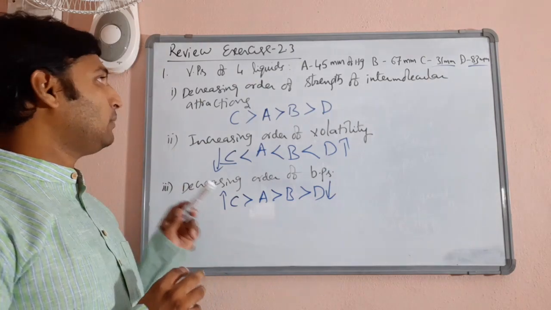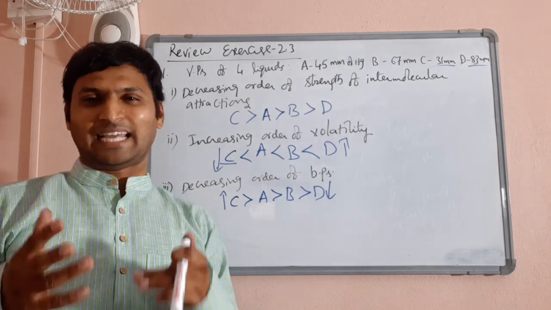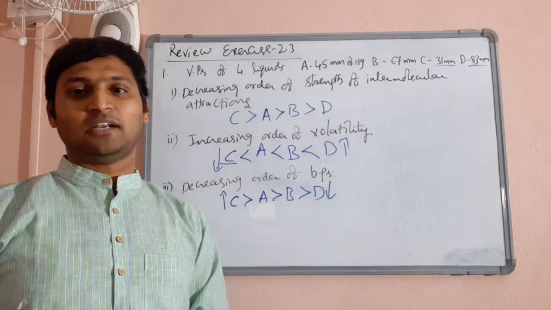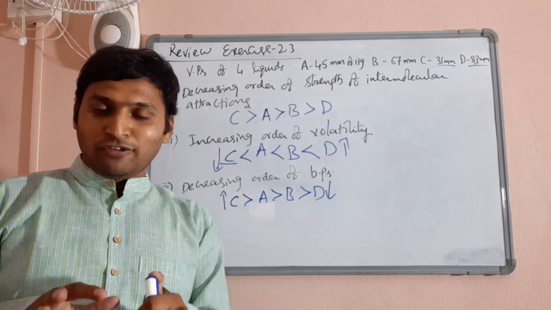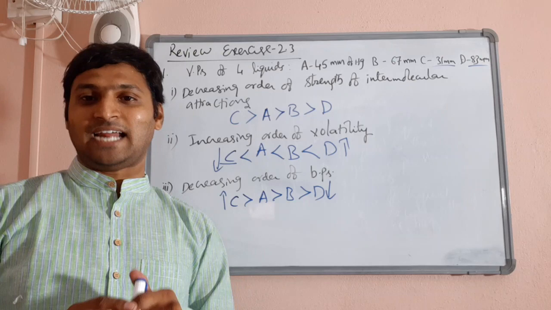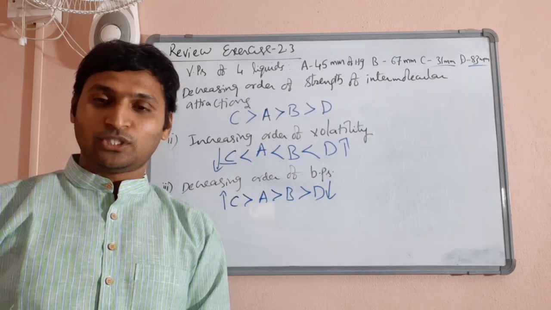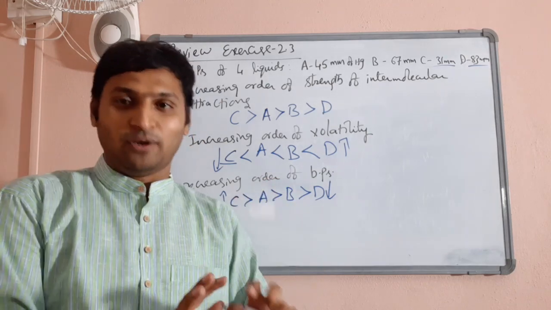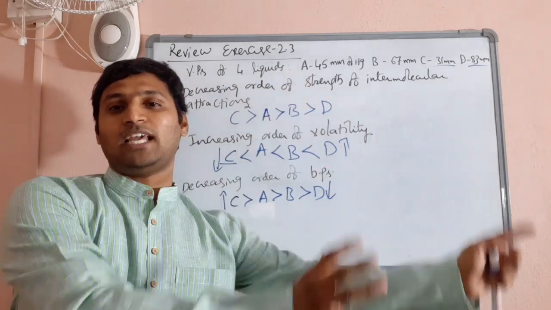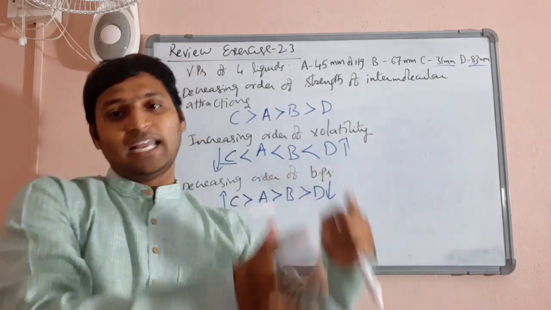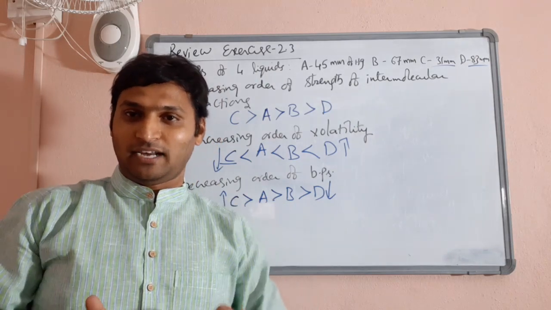That was question number 1 of your review exercise 2.3. Question number 2 of review exercise 2.3 is a direct theoretical question. You can answer that because I have already explained it. With this, we finish the fundamentals required to understand vapor pressure of solutions. To understand vapor pressure of solutions, we had to understand the vapor pressure of a pure liquid first. And to understand vapor pressure, you have to be clear with the differences between boiling point and evaporation. So we finished school as well as first year revision.